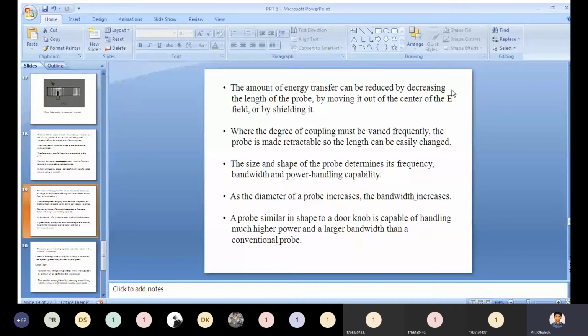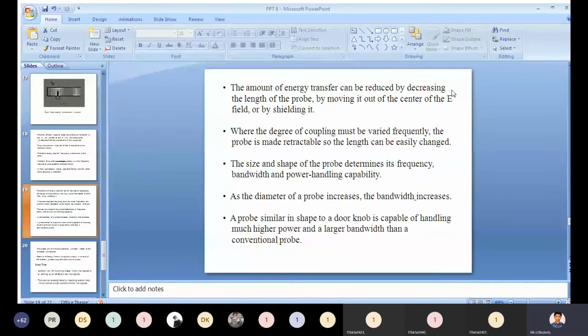The size and shape of the probe determines its frequency, bandwidth and power handling capability.